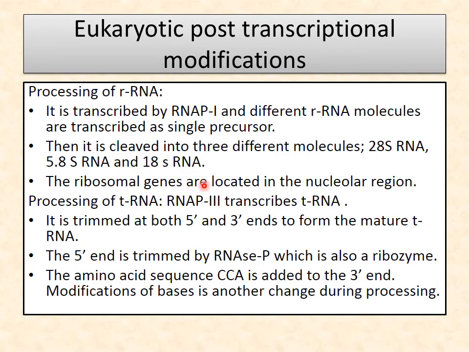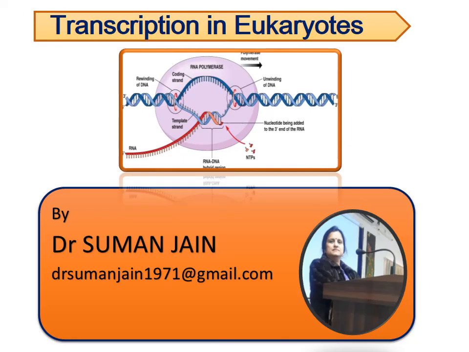In this way ribosomal genes are located in the nucleolar region and they synthesize ribosomal RNA. Transfer RNA processing requires RNA polymerase 3, and it is trimmed at the 5' and 3' ends to form a mature transfer RNA. The three-nucleotide sequence CCA is added at the 3' end, and the 5' end is trimmed, which is also known as a ribozyme.